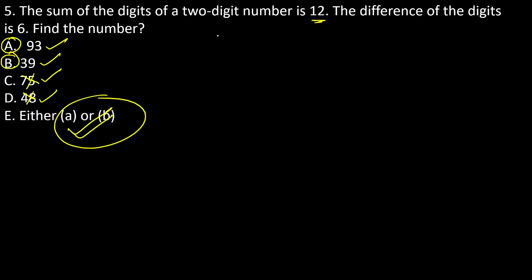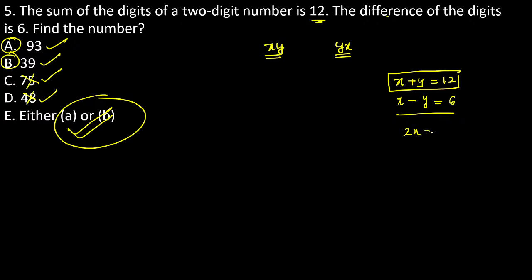Otherwise, the sum of the digits of a two-digit number: the two-digit number is xy, and reversing the digits gives yx. The sum of the digits is equal to 12. That is equation number 1. Next, the difference of the digits is equal to 6. Then x minus y is equal to 6, na? Now see here, 2x is exactly equal to 18, then x is equal to 9. If x is equal to 9, then y is equal to 3.